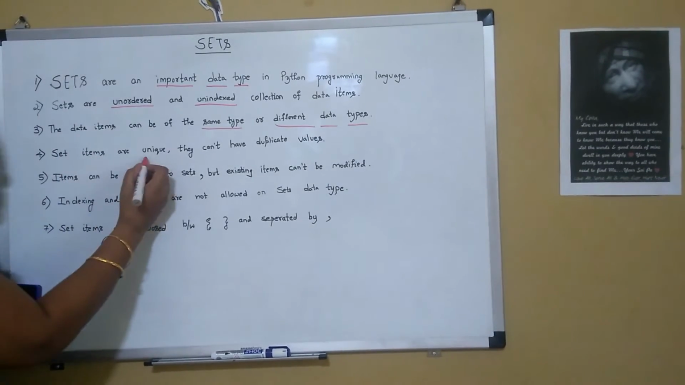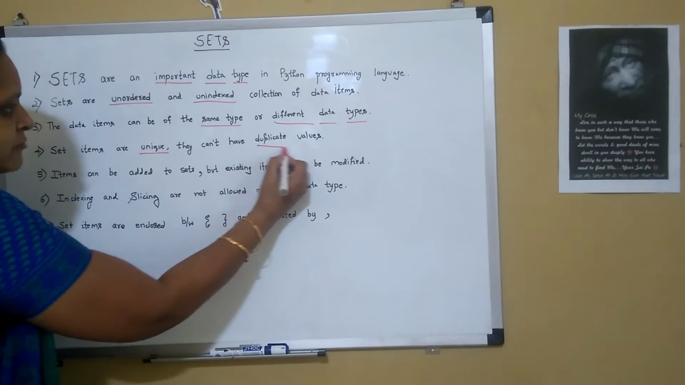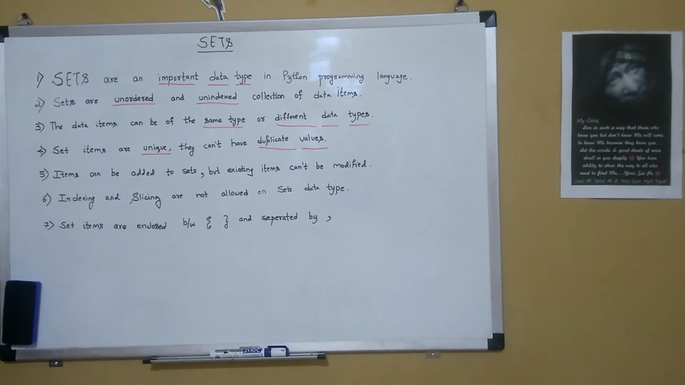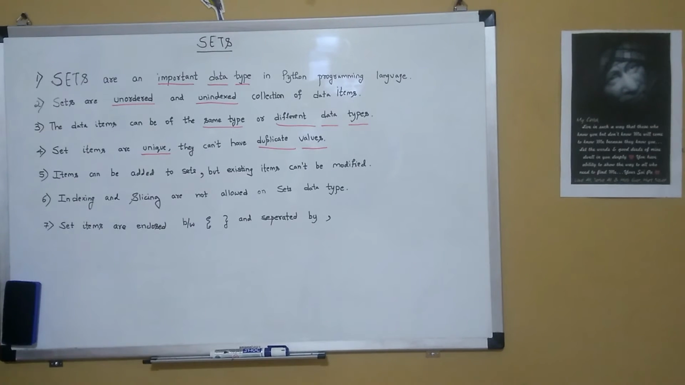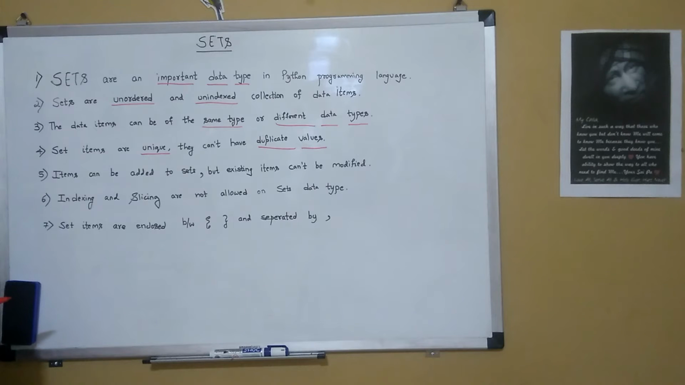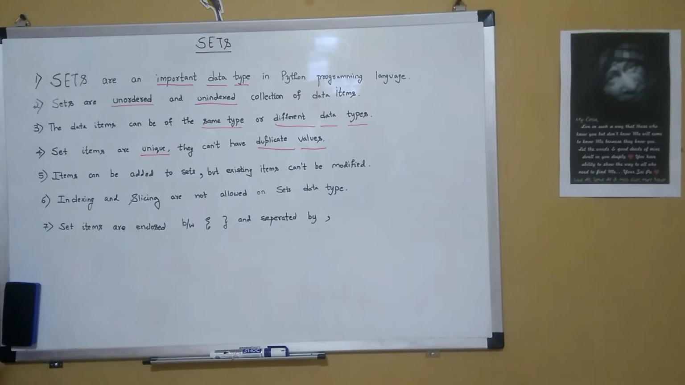Set items are unique and they do not have duplicate values. So set items cannot repeat themselves. It has to occur only once in the set. So they are unique. Items can be added to sets, but existing items cannot be modified.